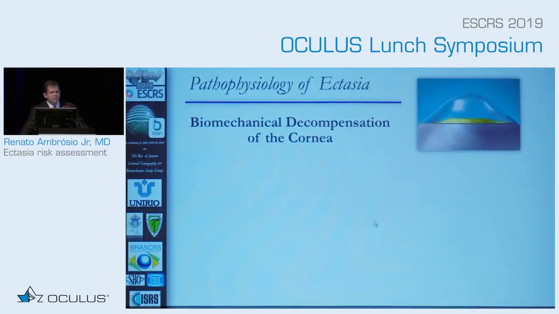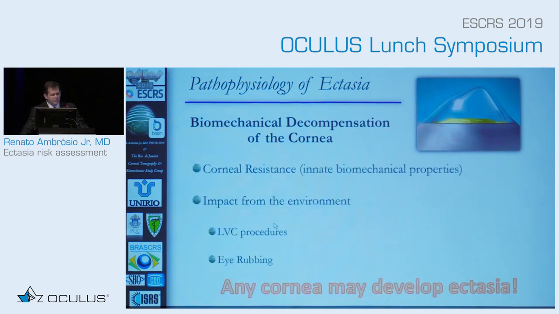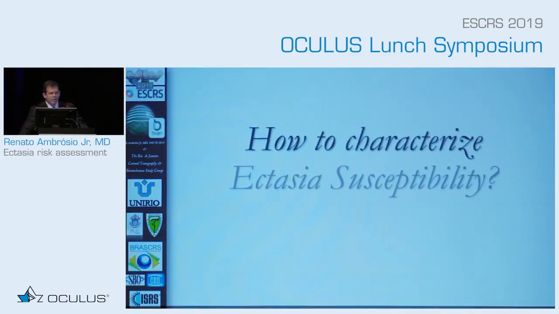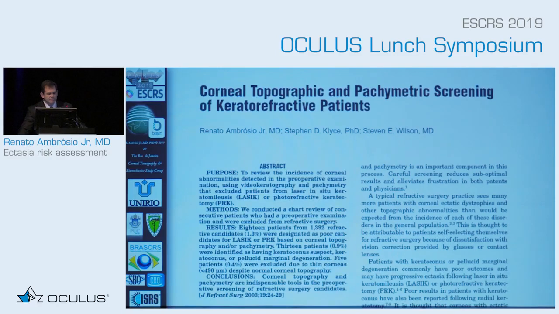But what we're trying to understand is that any cornea can develop ectasia based on the impact from the procedure, eye rubbing, and corneal resistance. It's very important that we understand that if you want to screen out for ectasia, tell the patient not to rub the eye. That's the first very important thing that you should do so that the patients will not develop ectasia. And this is part of the campaign that we started in Brazil last year that tells the patient not to rub the eye. But how do we characterize ectasia susceptibility?